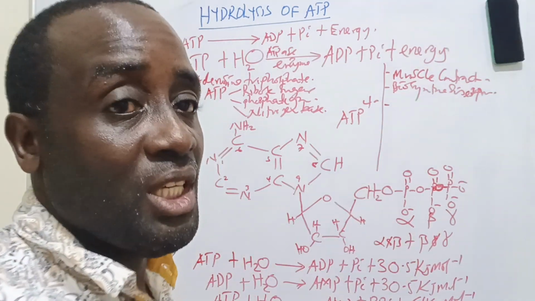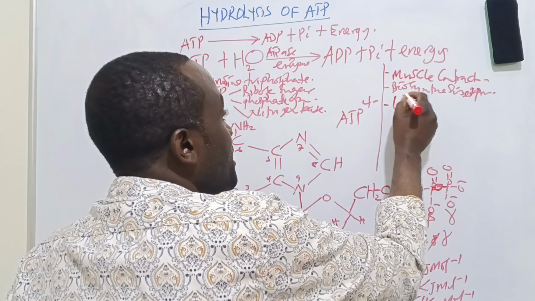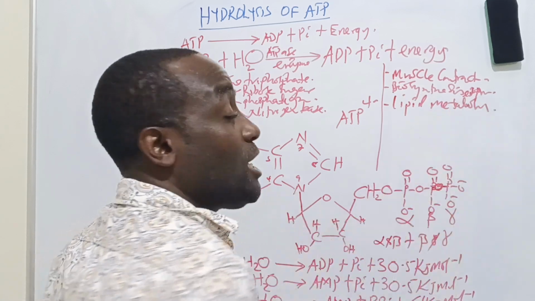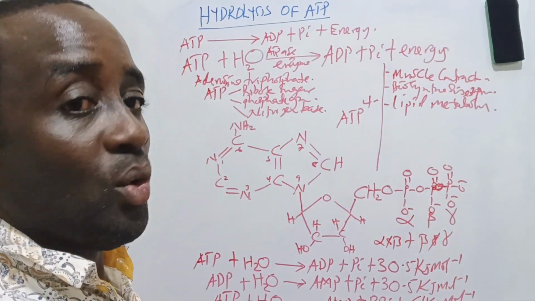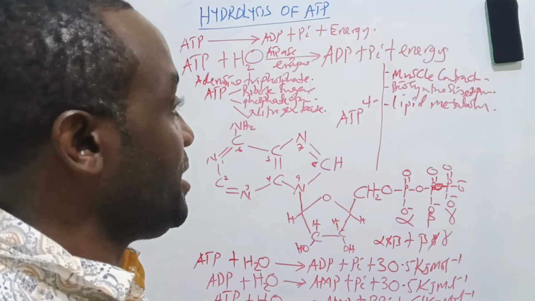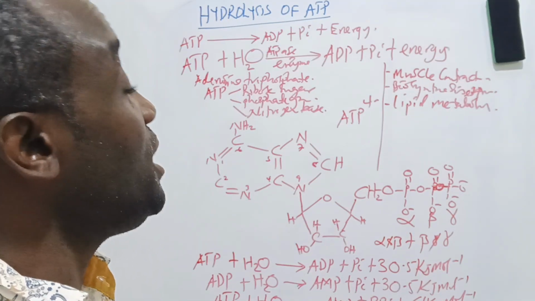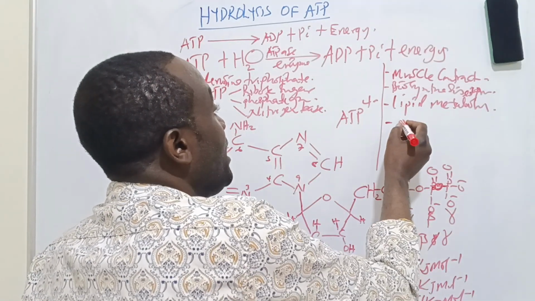This energy is needed in lipid metabolism. For example, during the beta oxidation of fatty acids to liberate energy, you have to invest in ATP. Also, it is needed to trigger glycolysis.